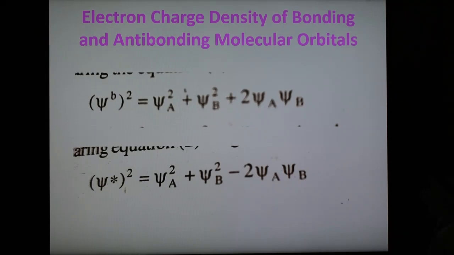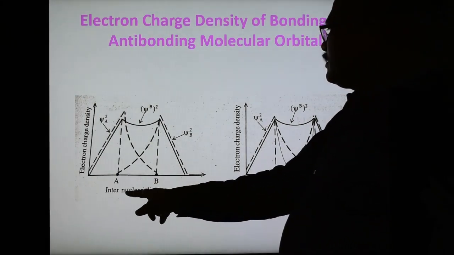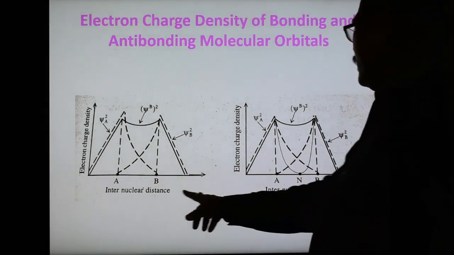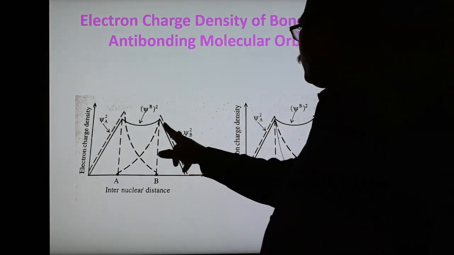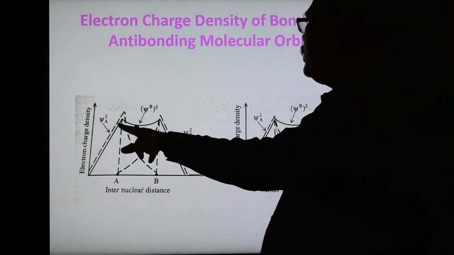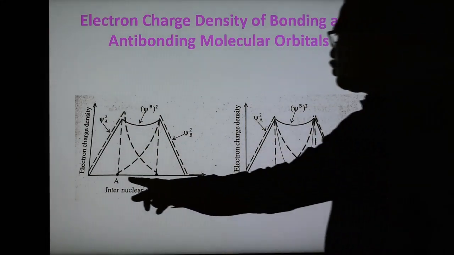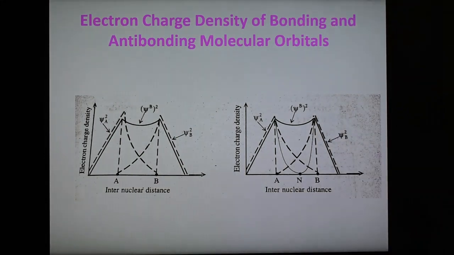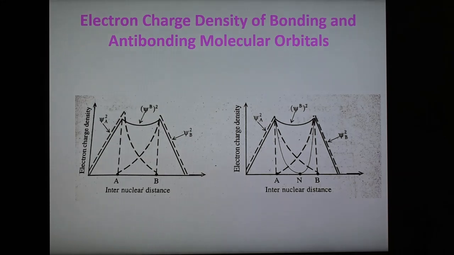This is also shown in the figure, which shows the electron charge density distribution, this one for bonding and this one for antibonding. Here psi A square and psi B square are shown by the dotted line, and psi bonding is shown by the solid line. A and B are the two nuclei, and the electron density between the two nuclei is greater, and therefore the bond formed in this case is strong compared to the other one.